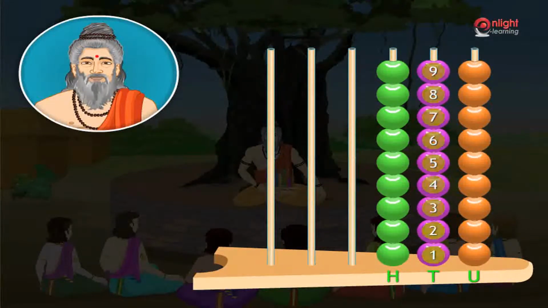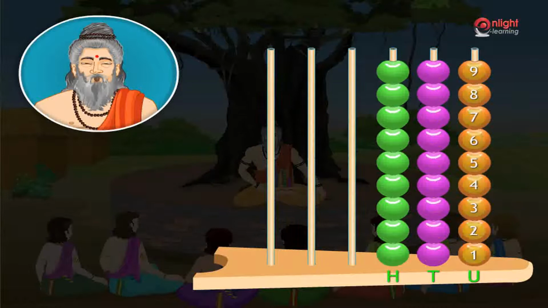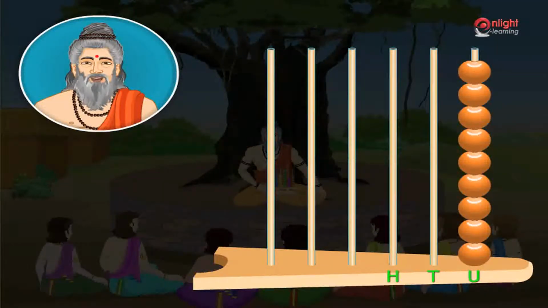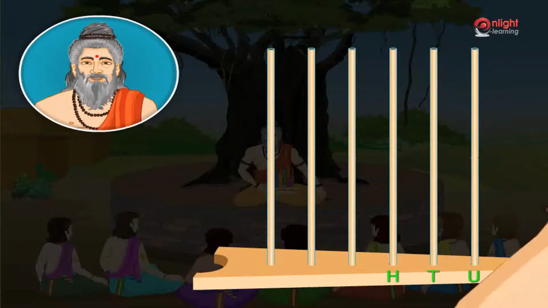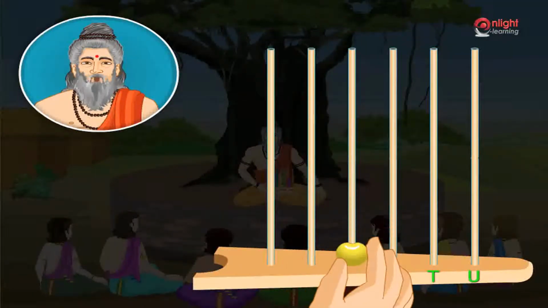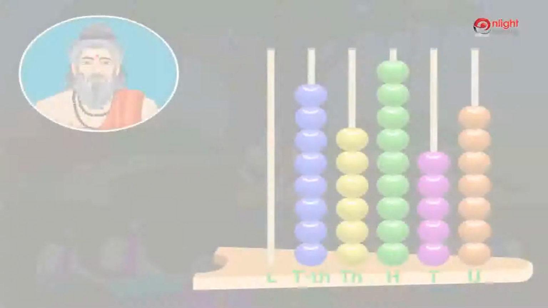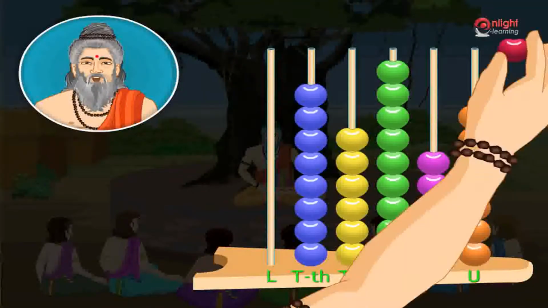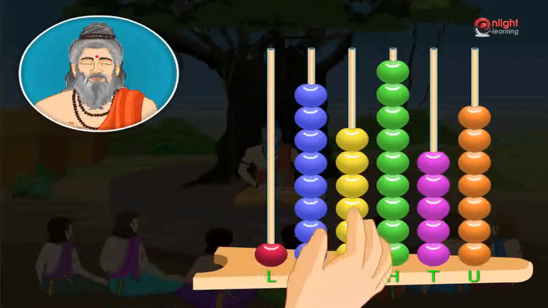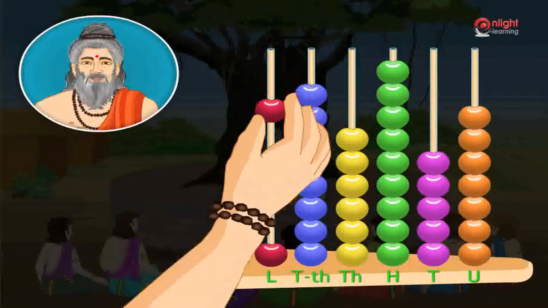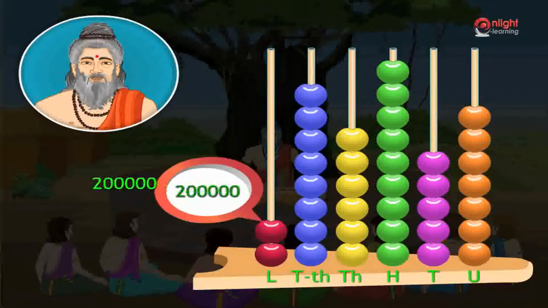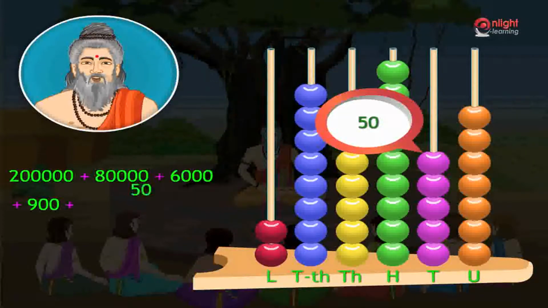After completing 999 times of reciting shlokas, you will have 9 beads on the hundreds stick, 9 beads on the tens stick, and 9 beads on the units stick. So, when you complete counting 1000 shlokas, remove all beads from the hundreds, tens, and units stick, and place 1 bead in the 4th stick that represents the thousands place. Now, if we add one more stick to the abacus, the value of that stick will be lakhs.